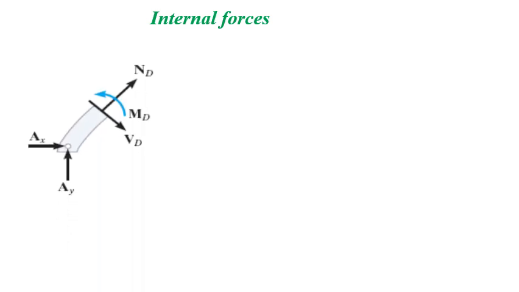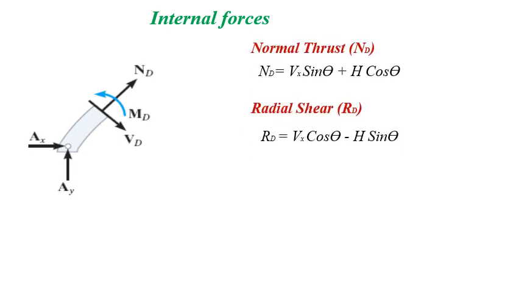So here also the internal forces would be the same as we have seen with the springings at the same level: normal thrust, radial shear, and bending moment, along with the reactions at the springing levels. So you know the formula now. We have solved many problems. Normal thrust is equal to V sin theta plus H cos theta, and the radial shear is Vx cos theta minus H sin theta, where Vx is the net shear force at the given section.